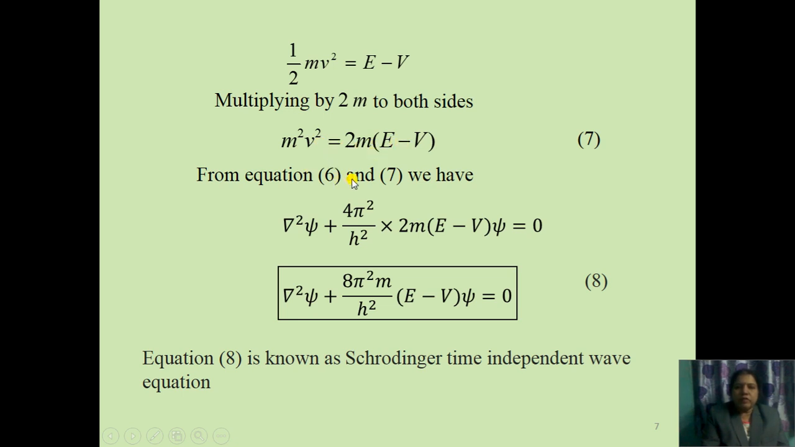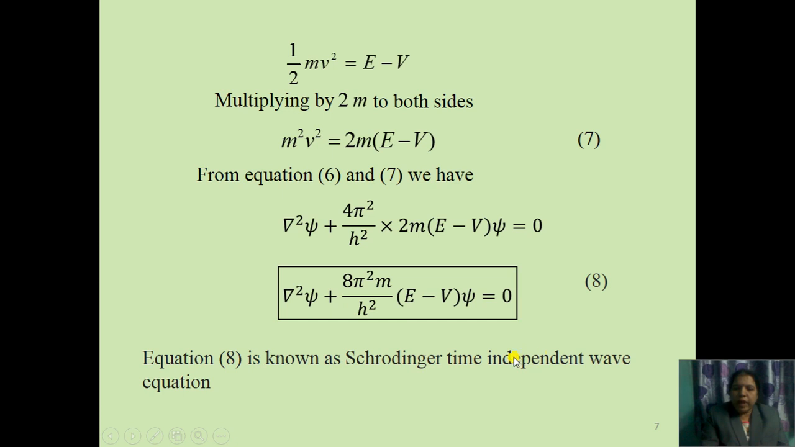From equation 6 and 7 we can write the equation del square psi plus 4 pi square upon h square, and instead of m square v square we are writing 2m into E minus V, into psi equal to 0, and this becomes 4 into 2, that is 8. Hence the last equation is del square psi plus 8 pi square m into E minus V into psi upon h square equal to 0. This equation is known as Schrodinger's time independent wave equation.